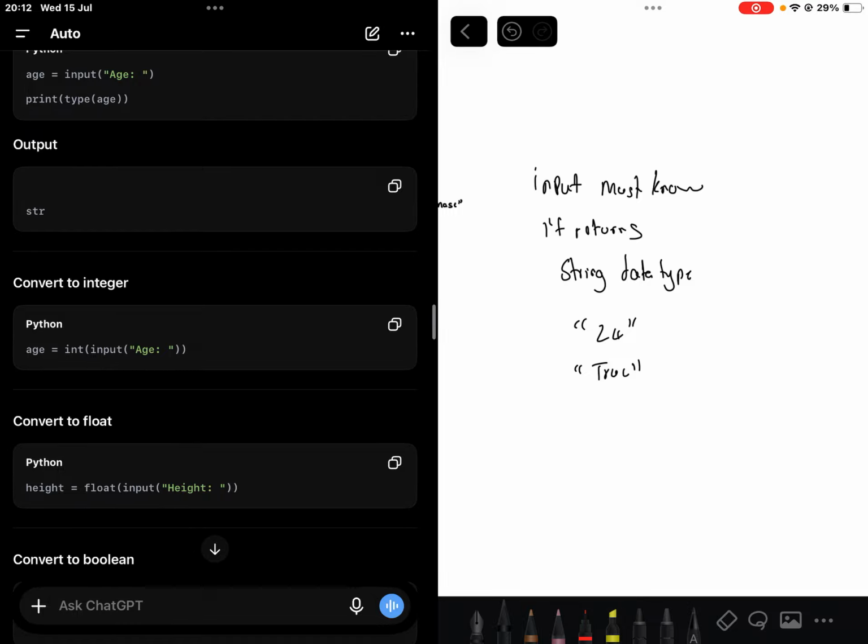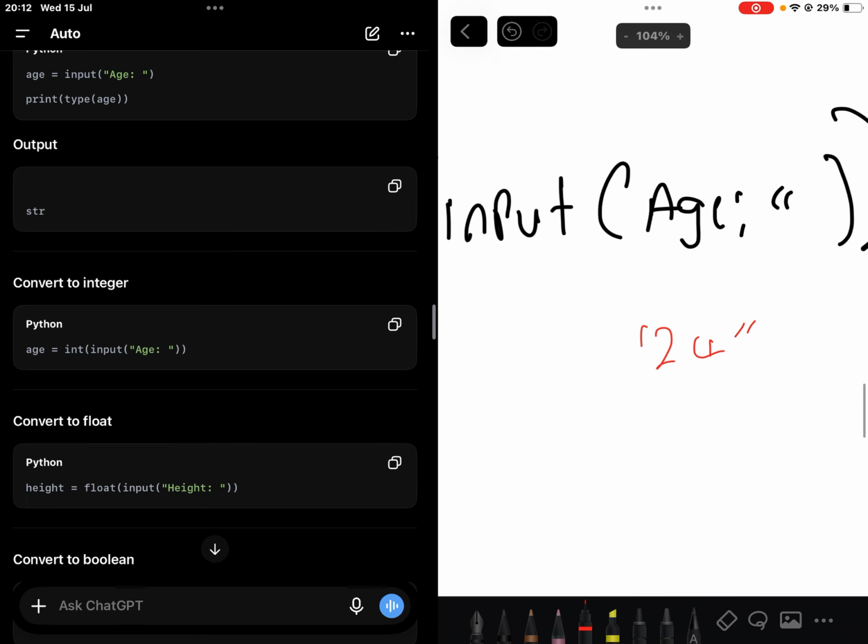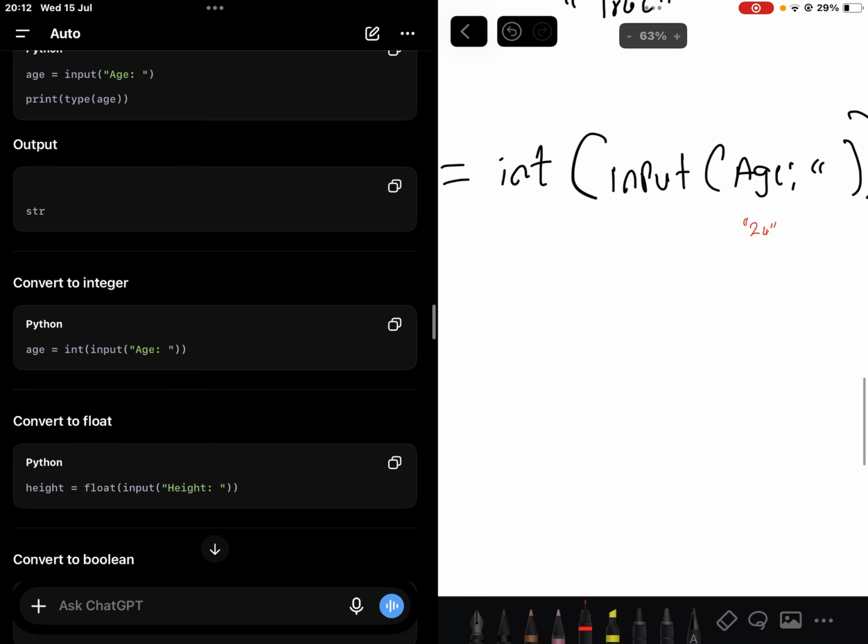Then we have typecasting, which is this thing of converting. You can convert it into integer, float, right? So what do we do? We wrap it. So age equals integer, then input, then age, then close the bracket. Let's say I type 24. Now I have put in my 24, and I have this input. Since this is a string, I say int and then close the bracket.